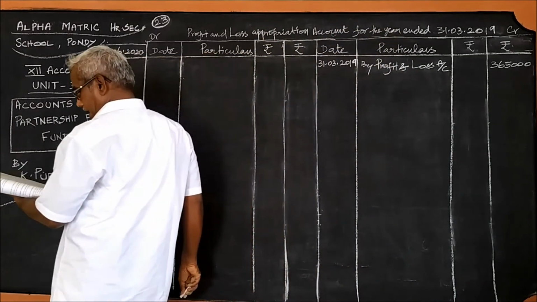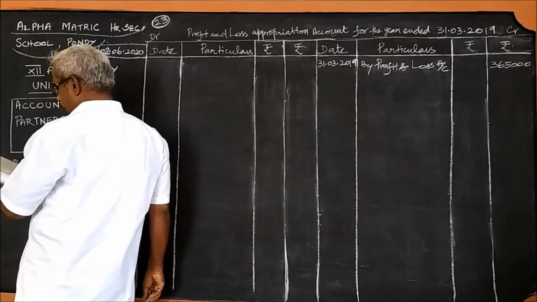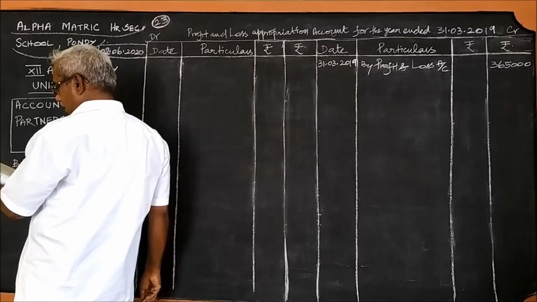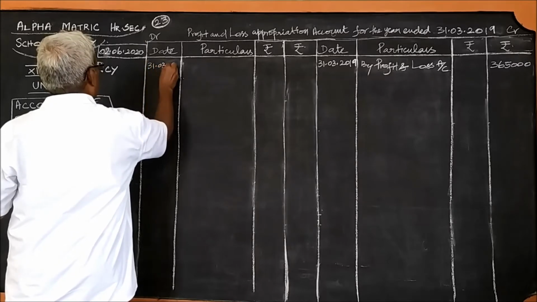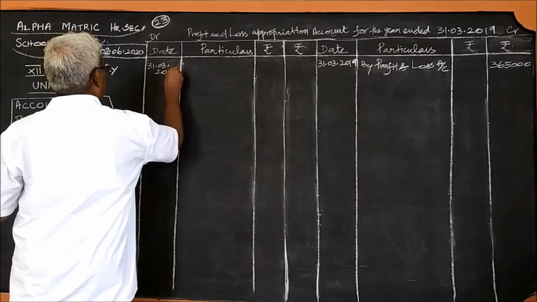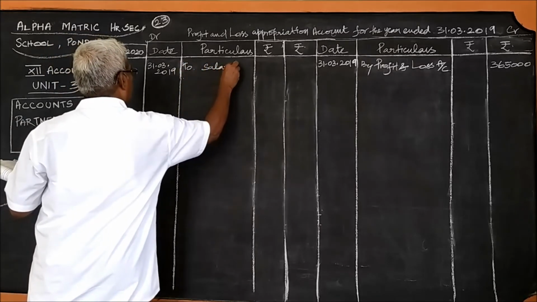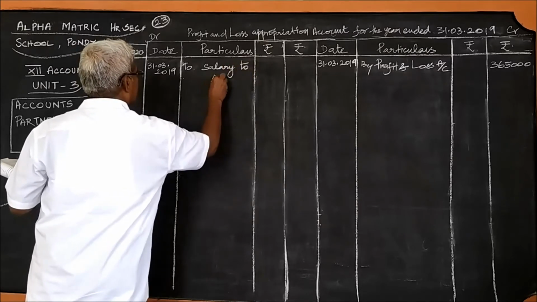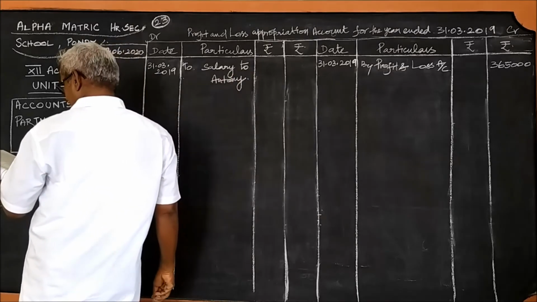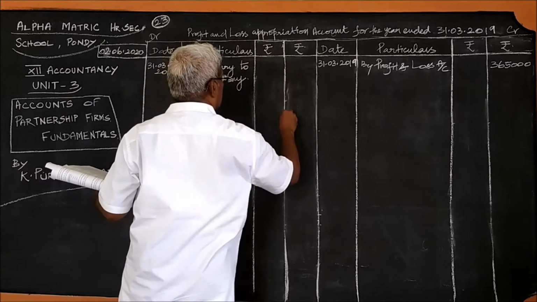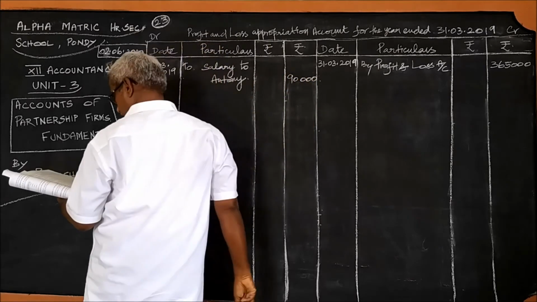So, what is given at the top? According to the partnership deed, Anthony is to get a salary of rupees 90,000 per annum. So, on the last date, 2019, to salary to Anthony. Anthony to get a salary of 90,000. Okay, then next item.